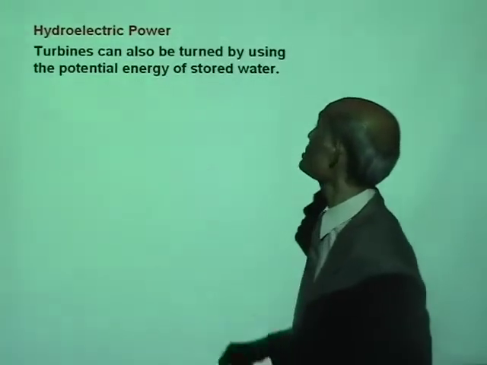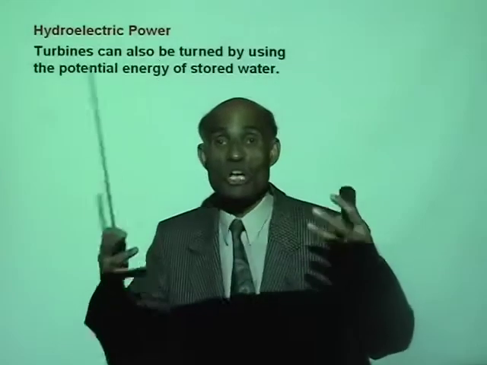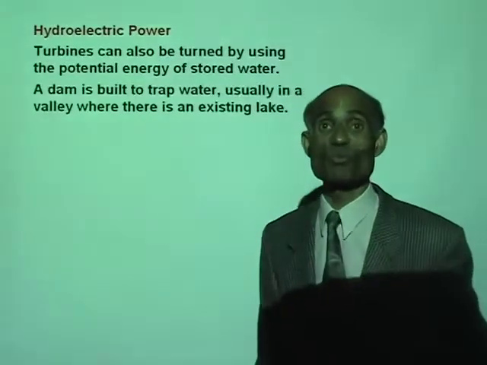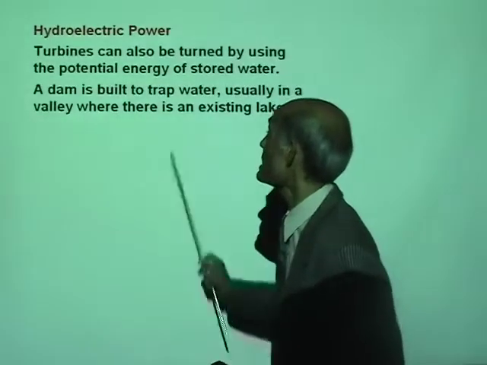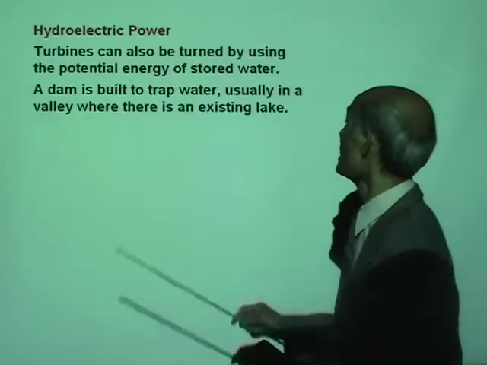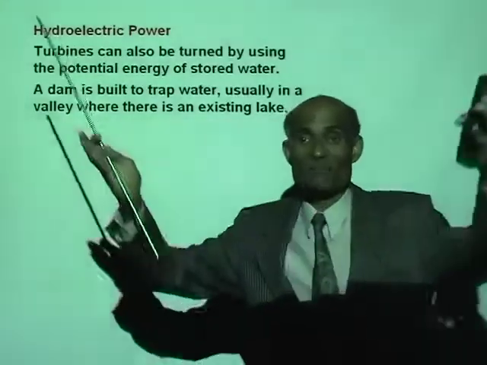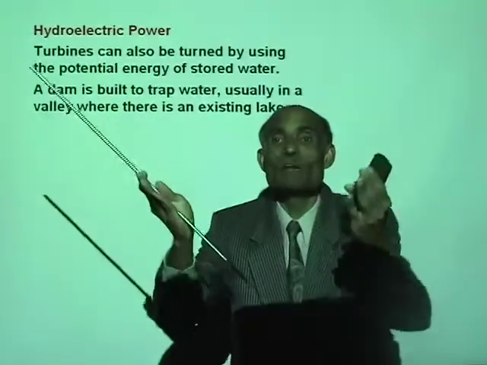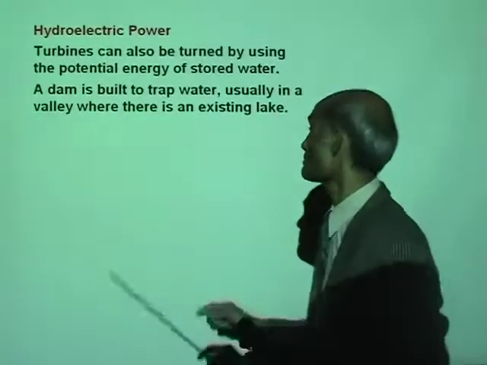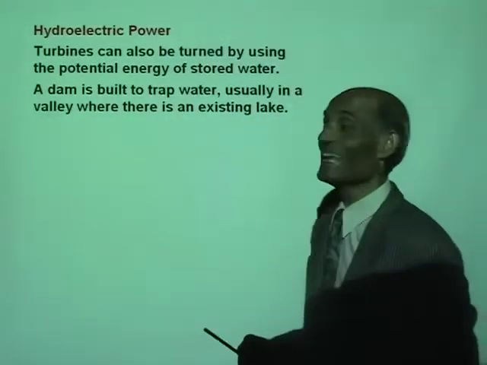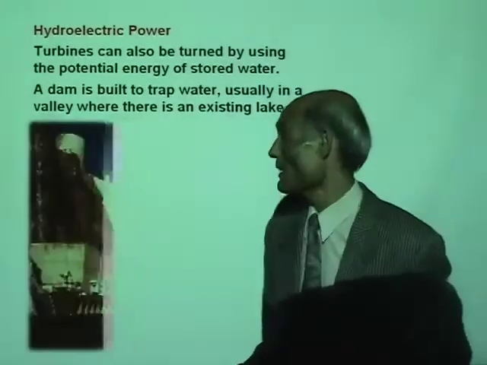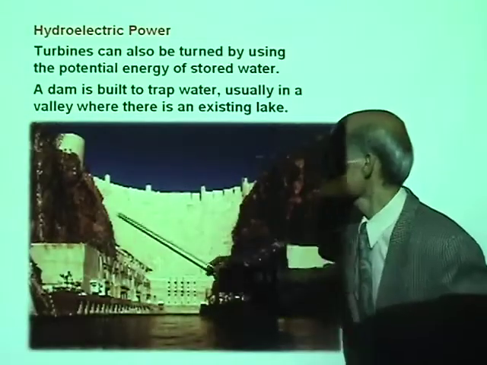Turbines can also be turned using the potential energy of stored water. A dam is built to trap water, usually in a valley, because it is convenient to build the dam between two hills where there is an existing lake or river. Now look at the Hoover Dam.